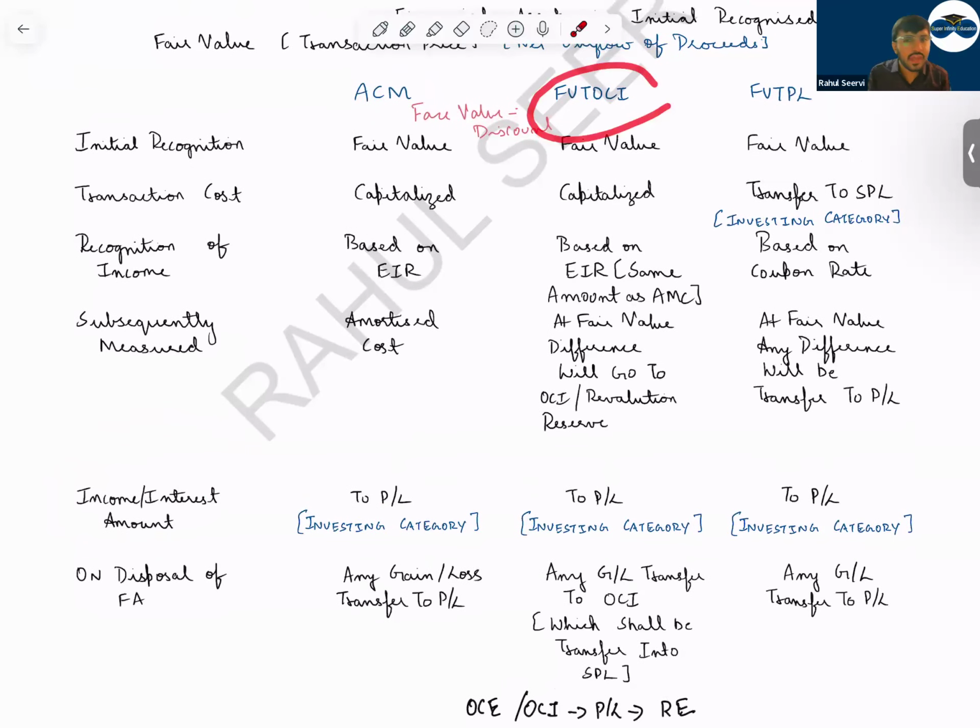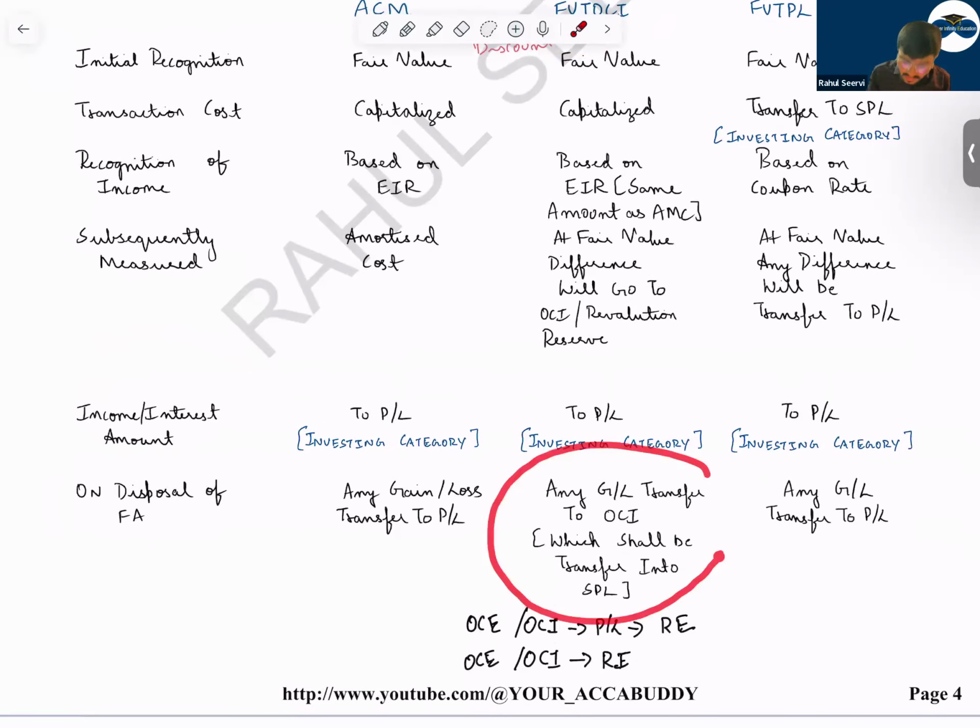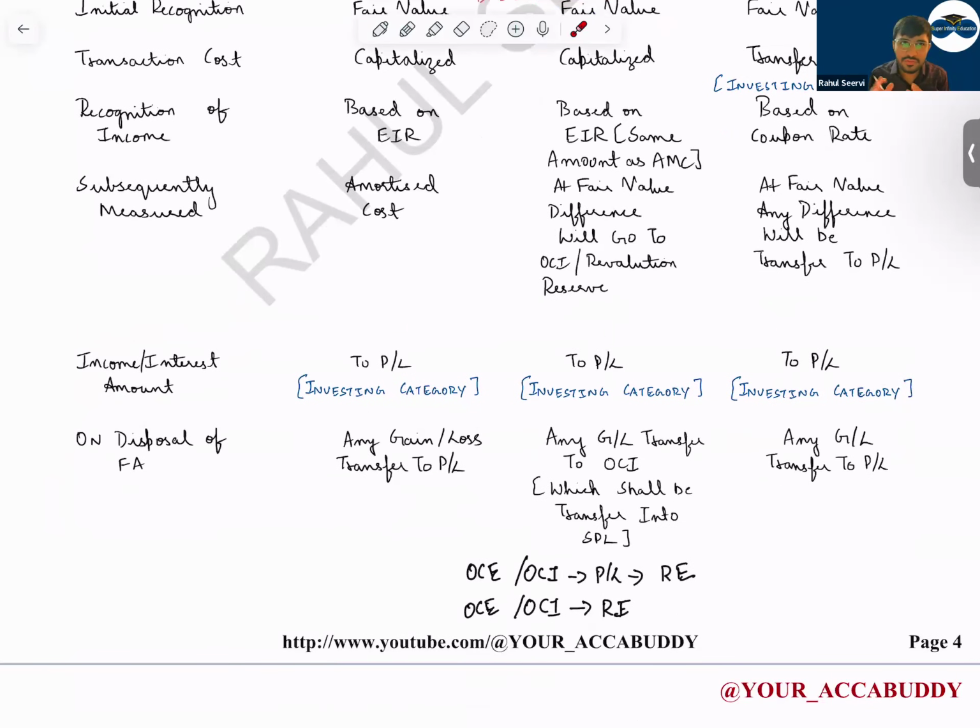In fair value through OCI, everything is the same. Only this will change here. Whatever is the balance here, you compare the closing balance to the fair value. Whatever is the difference, you will take to OCI. And will this be reclassified to P&L? In case of debt instrument, you can reclassify this to P&L.